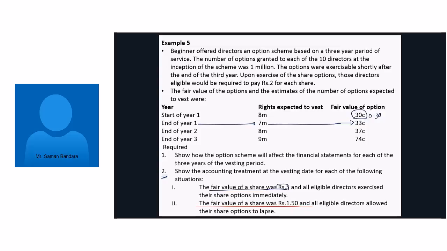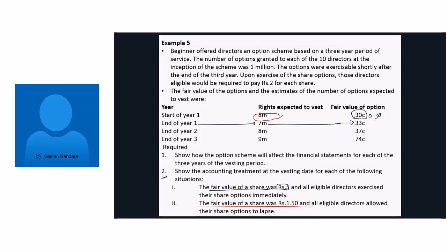Right, now anyway, we are coming to this. How to recognize? Look now, first question. Show how the option scheme will affect each year over three years. At the end of the first year, how to recognize it? Look, they have expected that 8 million rights will be exercised. And the fair value at the beginning of year 1, the fair value of the option, is how much? 30 cents.